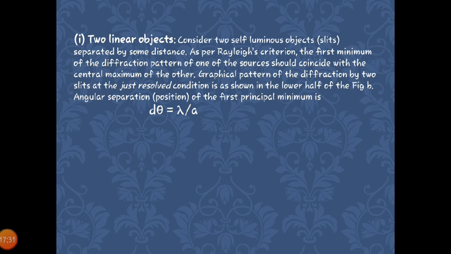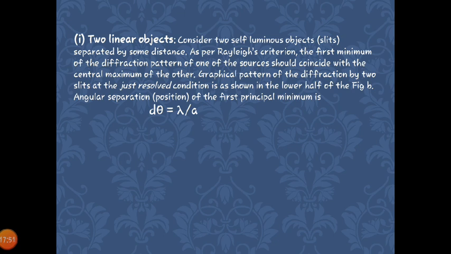As per Rayleigh's criterion, what will happen? The first minimum of the diffraction pattern of one of the sources should coincide with the central maximum of the second. For that purpose, an angular separation should be there, and that angular separation is given by d theta.